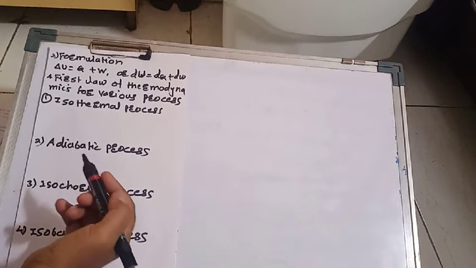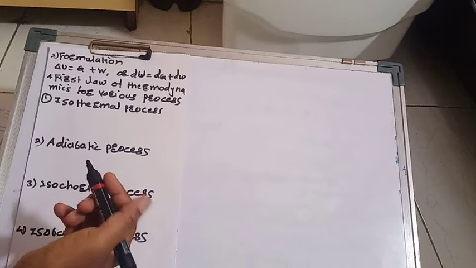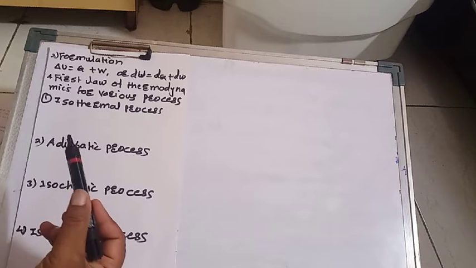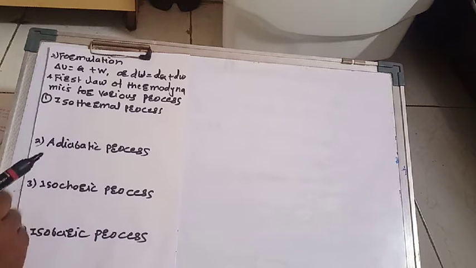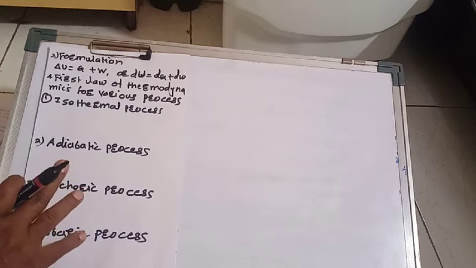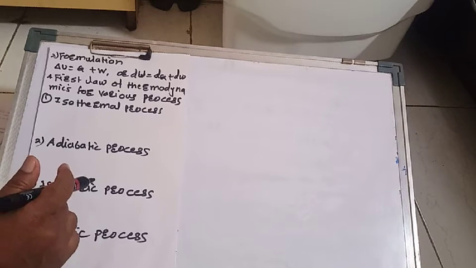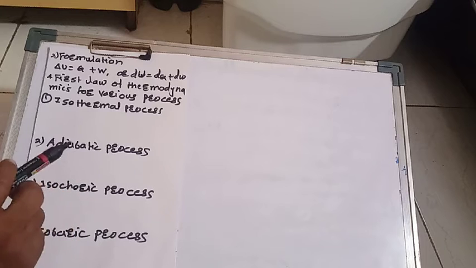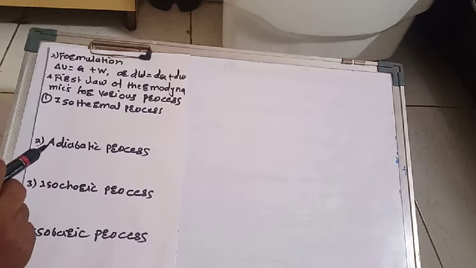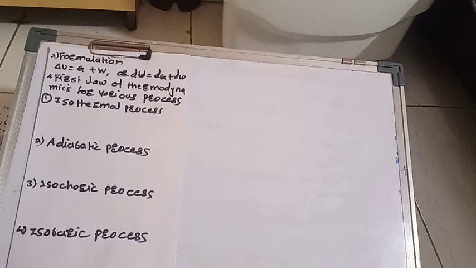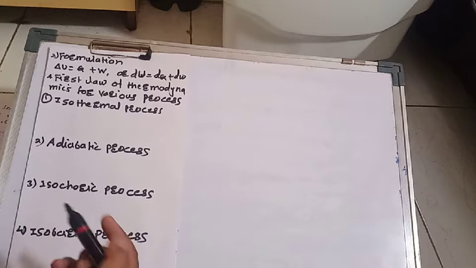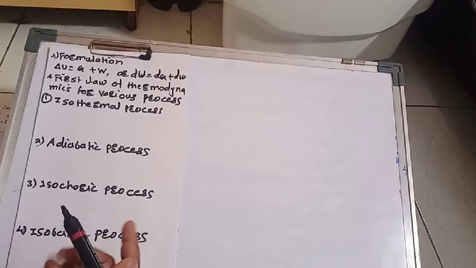Next point is the first law of thermodynamics. A question can be asked: give any two statements of the first law of thermodynamics. So you have to write the statement as: energy can neither be created nor be destroyed, but it can be converted from one form into another form. Then, the total energy of an isolated system is always constant. So you have to remember at least two statements.